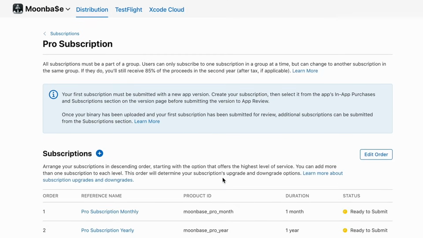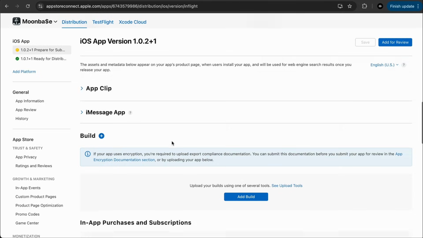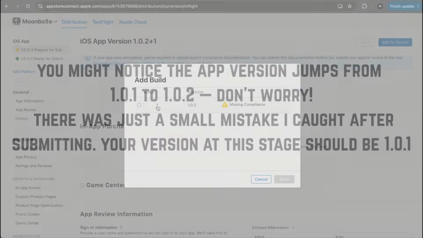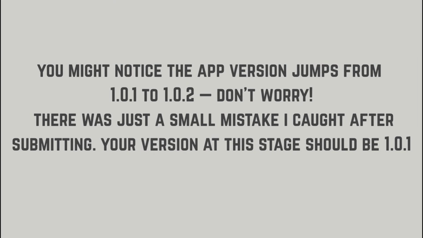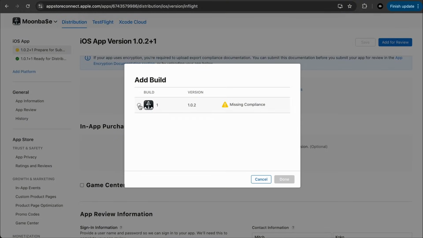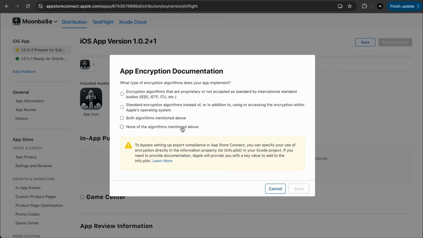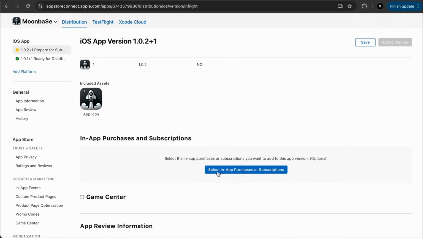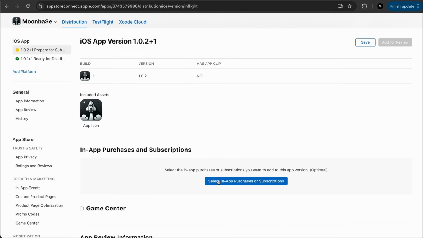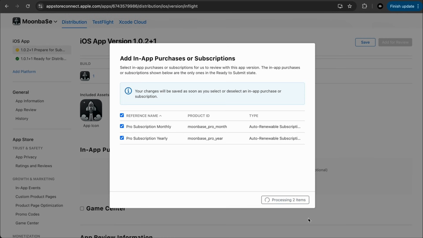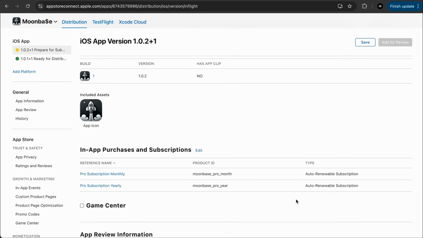You can see now it says ready to submit. And then on the main page, our build. You got this section here for the in-app purchases and subscriptions. So now we can select it. So those are the two that we created.